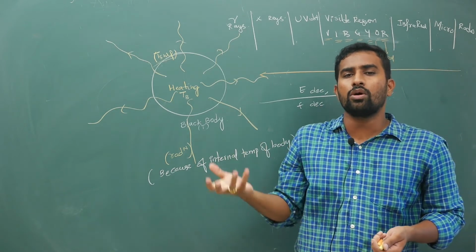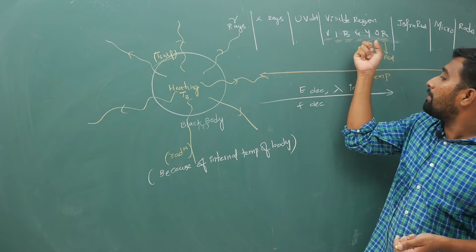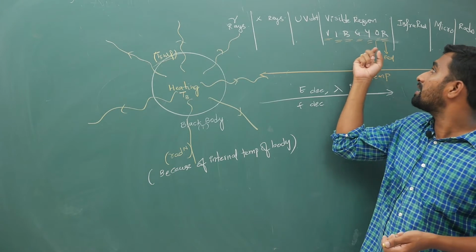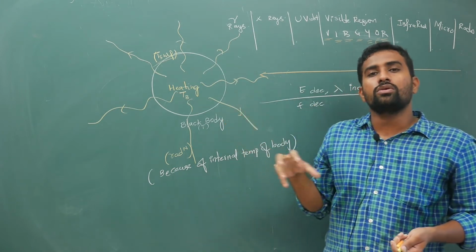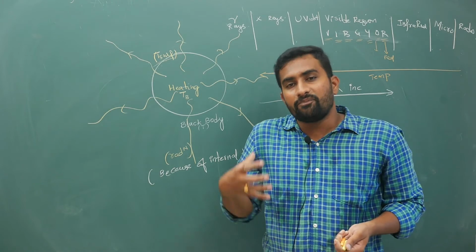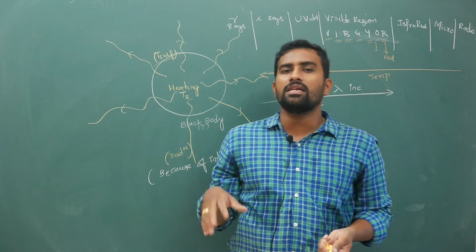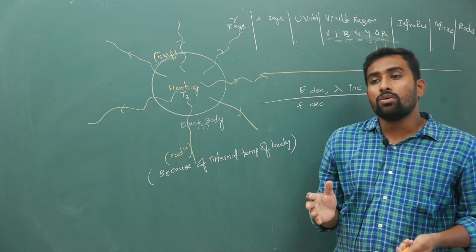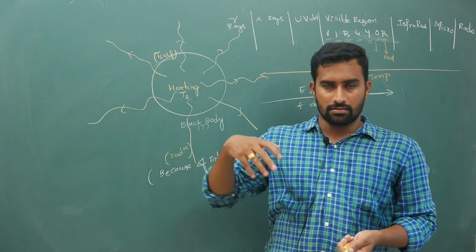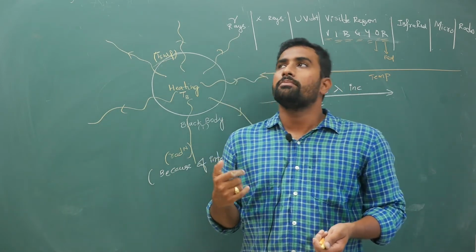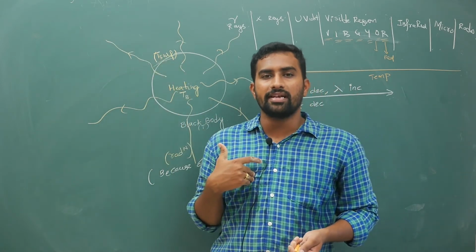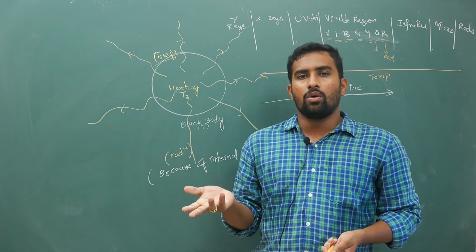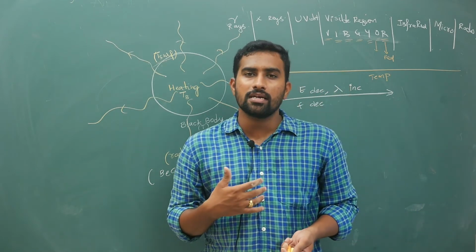As you keep giving more heat energy, it will emit orange color wavelength. If you further increase, yellow color wavelength. Like this, as you keep heating the body, because of internal temperature it will give out heat energy, and because of that you will be able to see the colors. Now don't worry about light. My shirt is visible now because of light. From the tube light some white light is falling, my shirt is absorbing the remaining colors and emitting out green color. That is why you are able to see green color here.